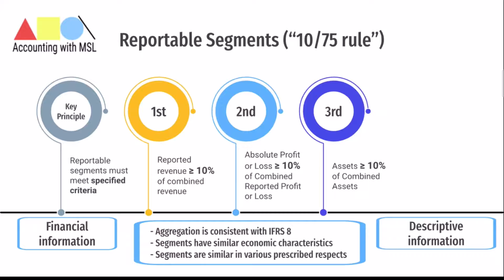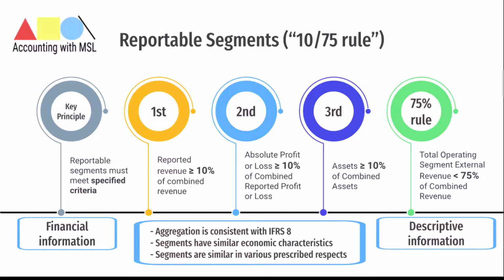Now that we know the 10 of the 10/75 rule, let's look at the 75 portion. So if the total external revenue reported by operating segments constitutes less than 75% of the entity's revenue, then additional operating segments must be identified as reportable segments. Take note here, even if they do not meet the quantitative thresholds I mentioned, which is the 10% rule, until at least 75% of the entity's revenue is included in reportable segments. What does this mean for you?